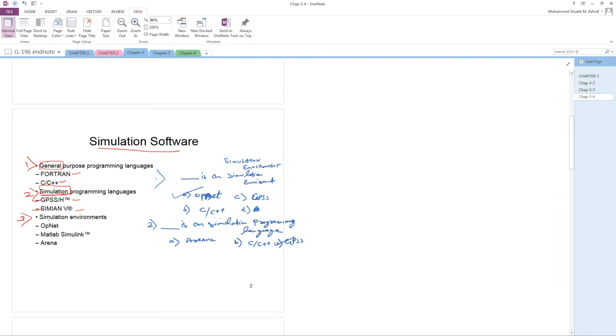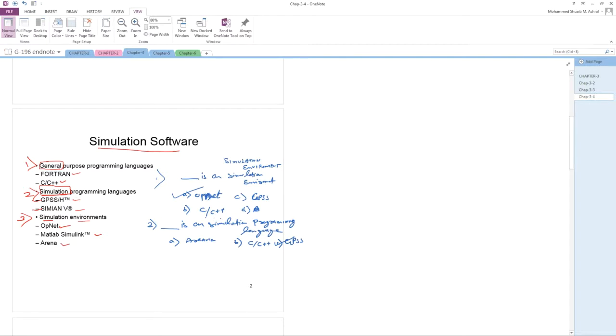Next, simulation environment. Simulation environment means the one in which you want to develop a model. So simulation environments are OpenNet, MATLAB Simulink, and Arena. So these are the three different things.